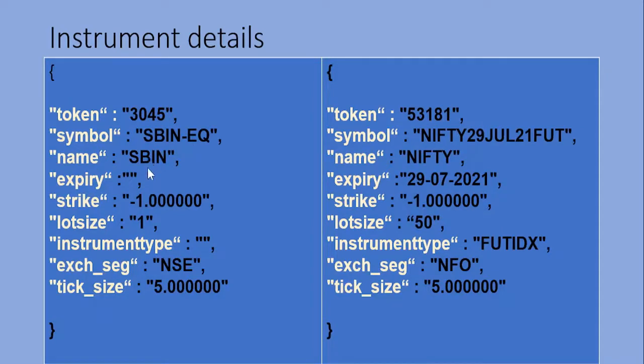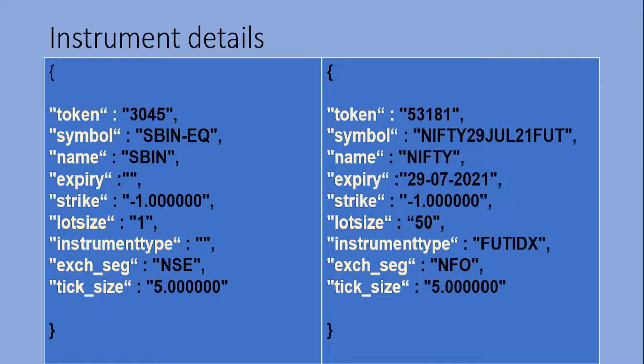The name of the company is SBIN, and since it is an equity, there is no expiry date. Then since it is not a future, there is no strike price. And also the minimum we can trade is one share, that is one share we can buy or sell.